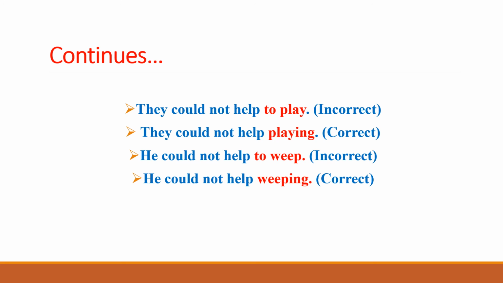"He couldn't help to weep" is the incorrect expression, whereas the correct sentence is "he couldn't help weeping." So these are the two points: "to" is removed after "couldn't help" and "cannot help" sentences, and then the "ing" form is added with the first form of the verb.